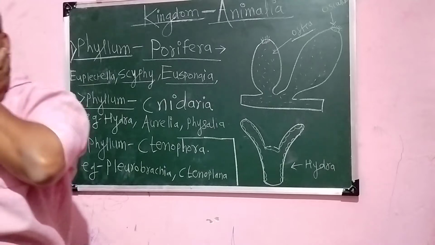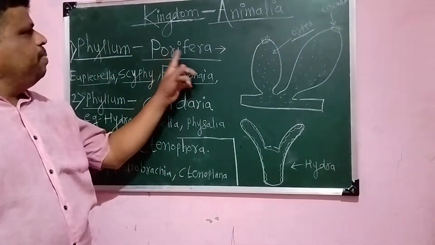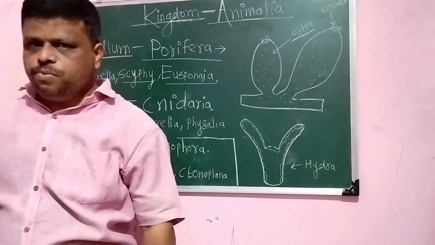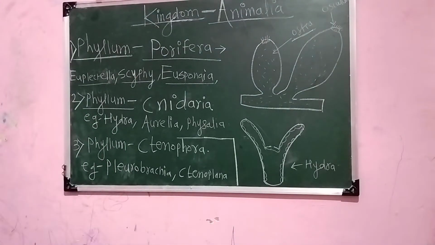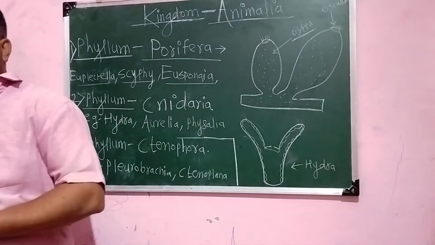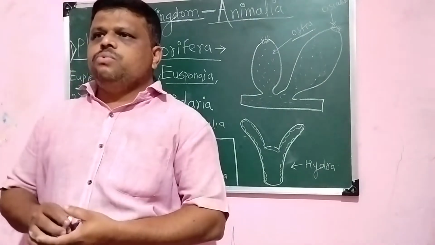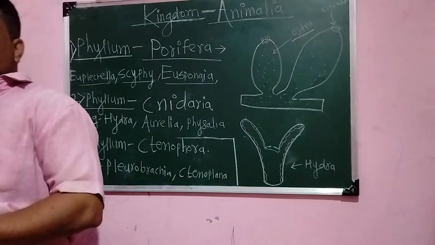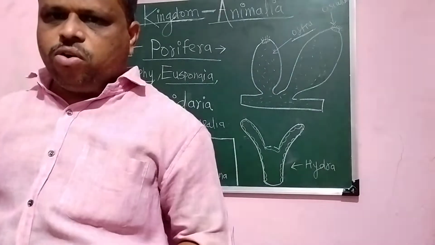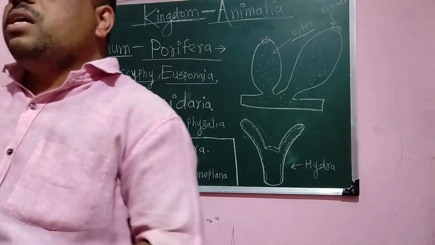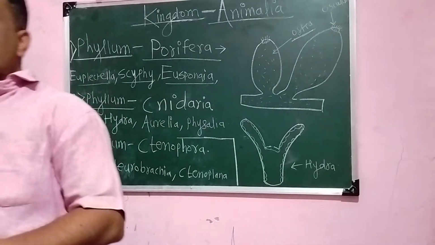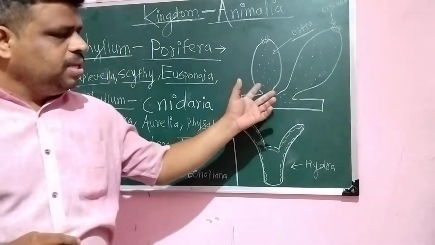This Porifera phylum indicates pore bearing animals, where pori means pores and fera means bearing. These are mostly aquatic, most of them are marine, while very few animals are freshwater, which are called sponges. These are asymmetrical. It means that their body cannot be divided into two equal halves at any plane. That's why these are asymmetrical. Then their body is colonial. They live in colonies.